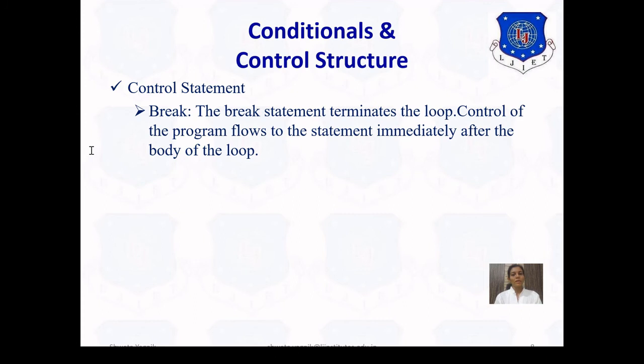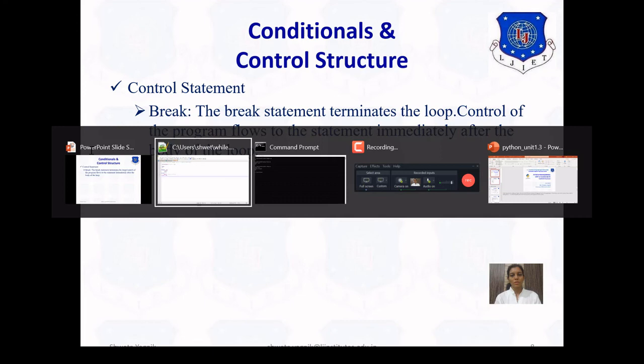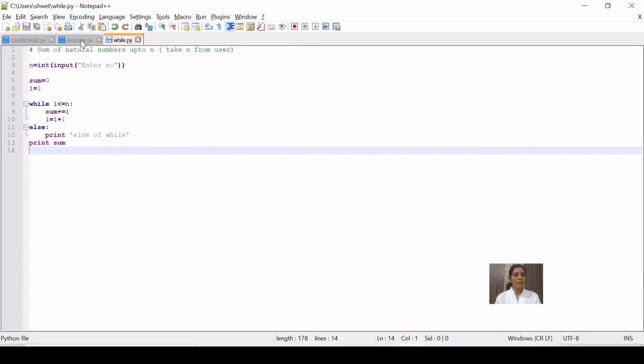Now next is the control statement break. The break statement terminates the loop. The control of the program flows to the statement immediately after the body of the loop. If we want to break the iteration of the loop, we can use the break statement. Okay, so let us understand it with an example.